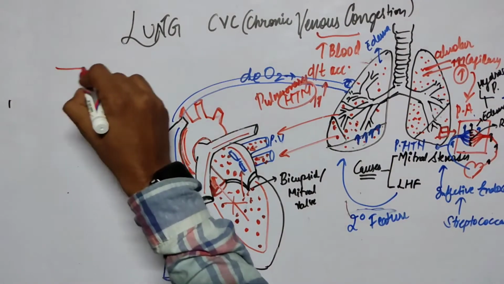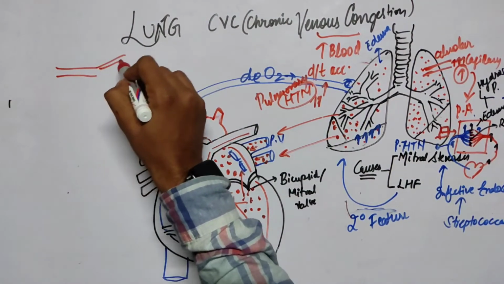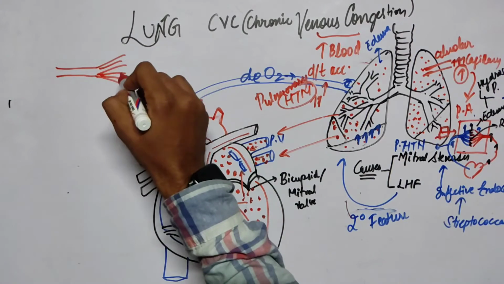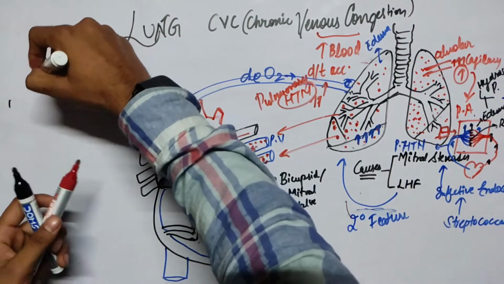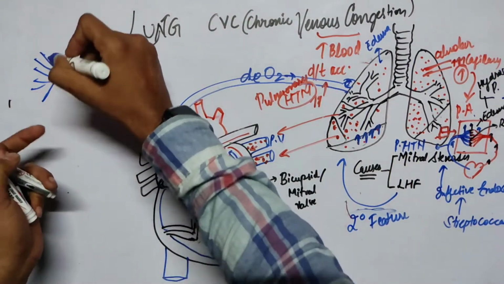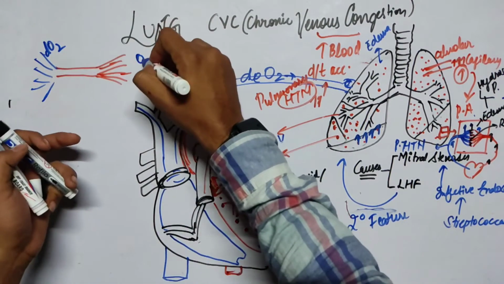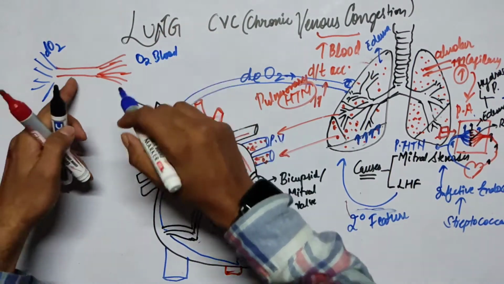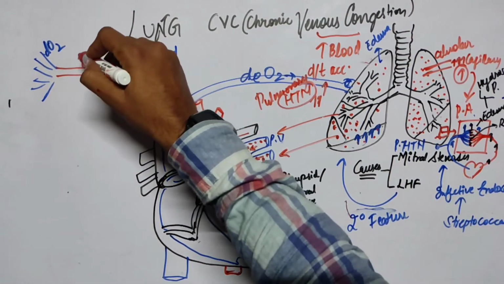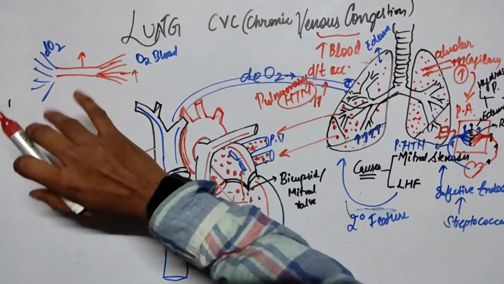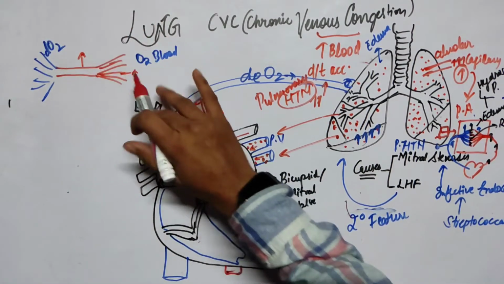See, these are the capillaries, and here is the pulmonary vein, and here is the pulmonary artery, which carries the deoxygenated blood that gets transformed into oxygenated blood. And here is the capillary. Due to the rise in pressure of the pulmonary vein, the pressure will increase at the capillary bed also. So it will cause edema and hypertension, which I have already told.